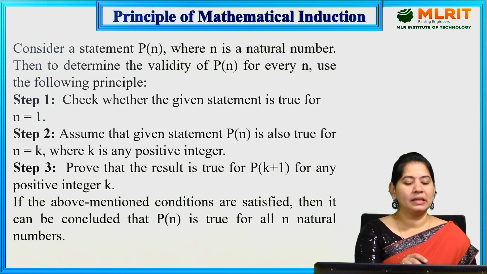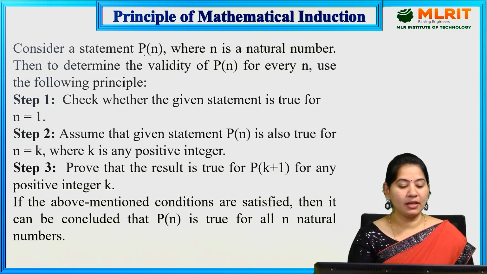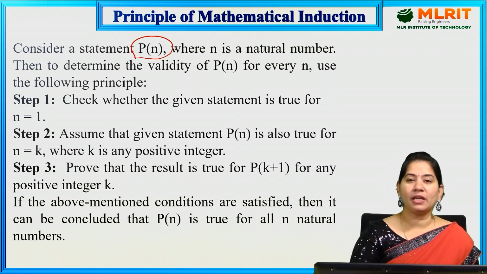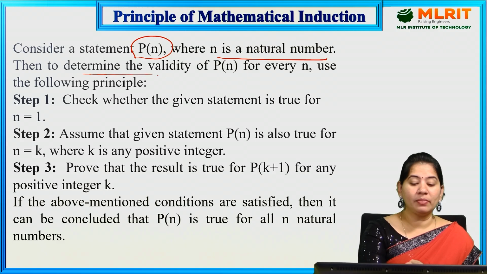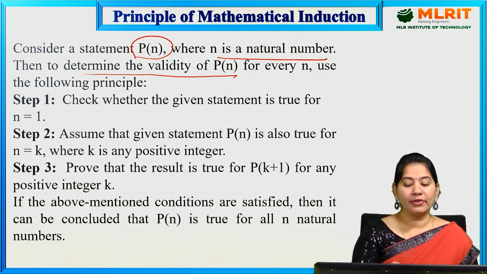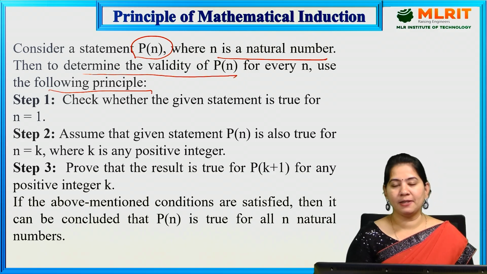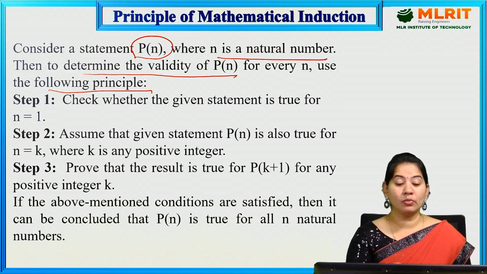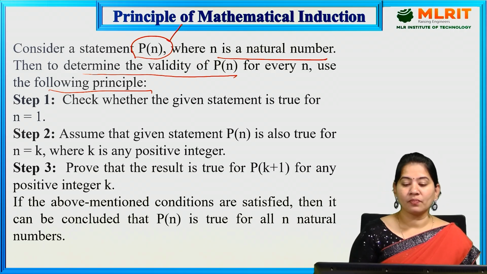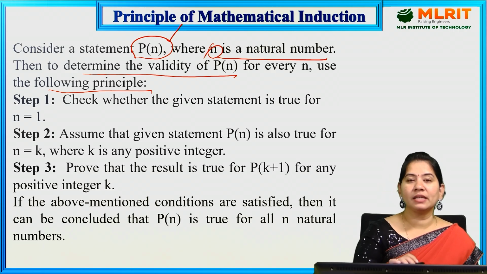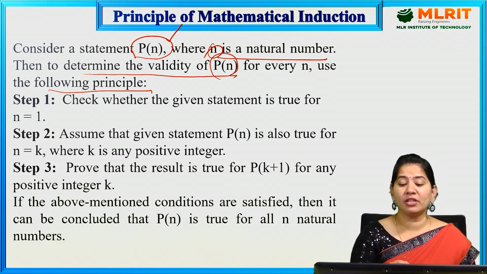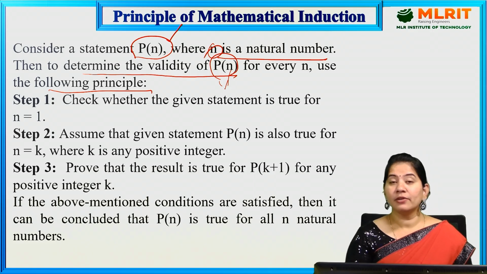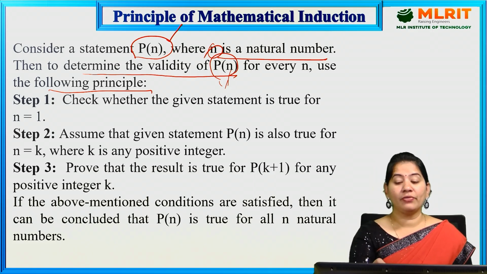So let us see the principle of mathematical induction. Consider a statement P of n, where n is a natural number. Then to determine the validity of P of n for every n, use the following principle. Here n is a natural number, and to determine validity means whether P of n is true for every natural number or not. For every n, you have to follow these three steps.